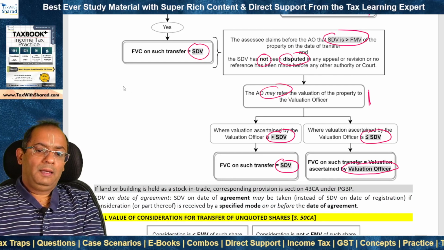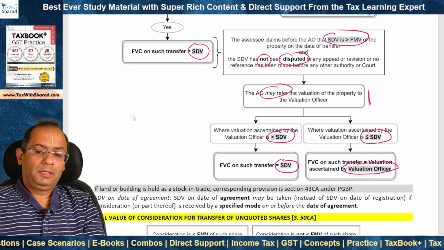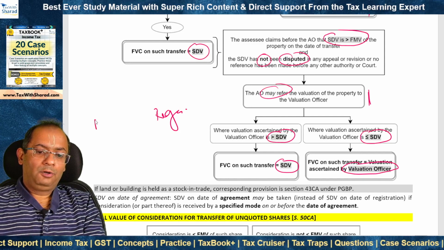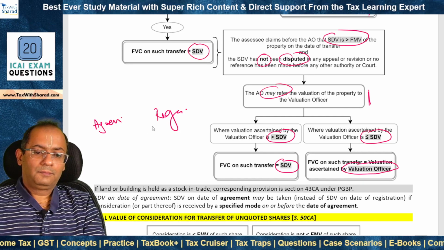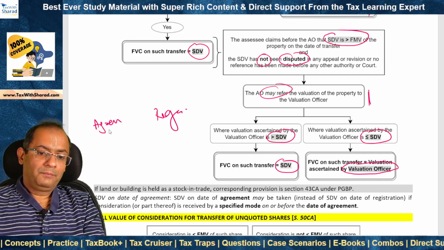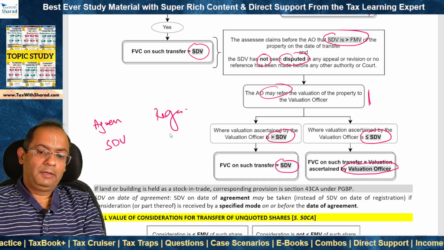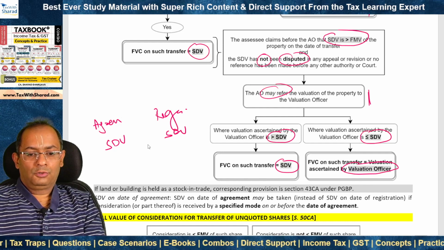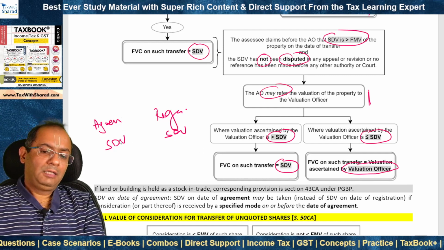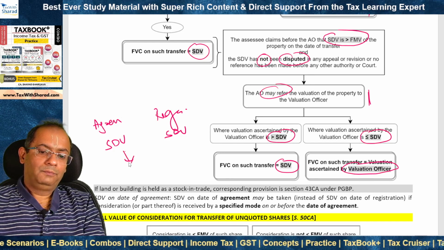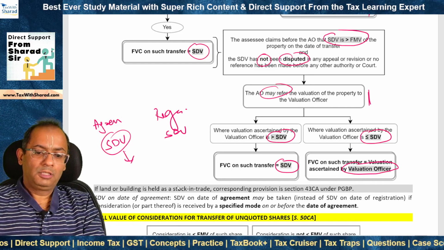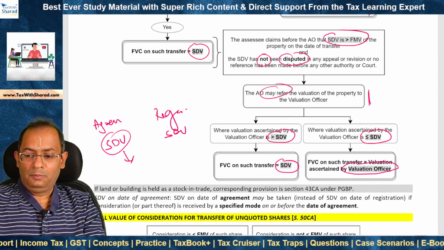SDV is the SDV on the date of transfer, which is the date of registration. But there may be a date of agreement as well for the transfer. And the SDV on the date of agreement and SDV on the date of registration may not be the same. So if the SDV on the date of agreement is lower, then it will be beneficial for the assessee to pick up this SDV. So is this allowed? Yes, it is allowed, but there is a condition.